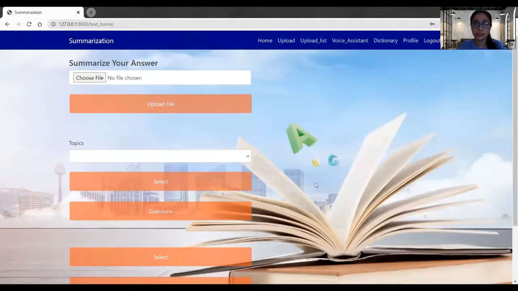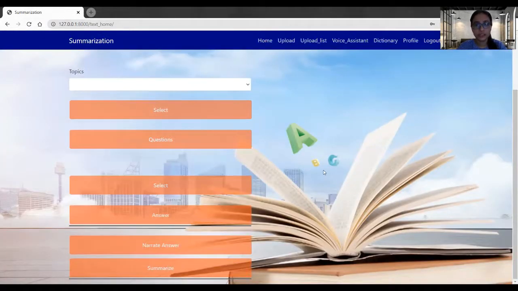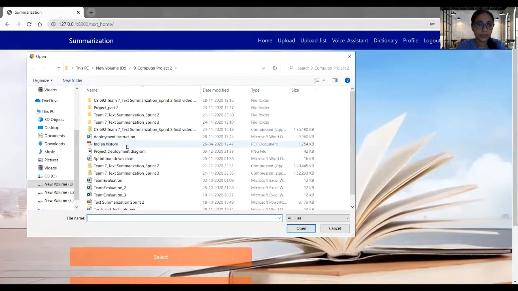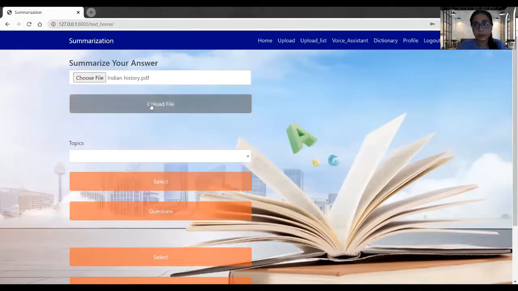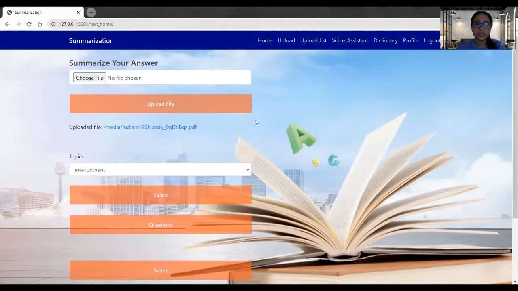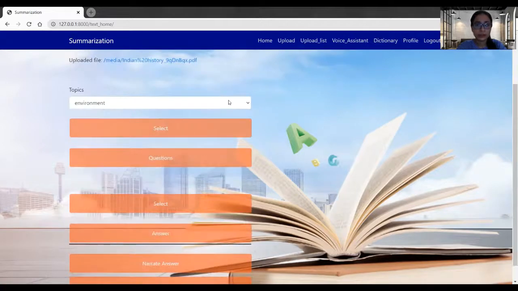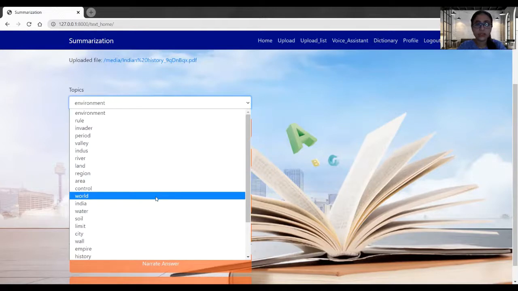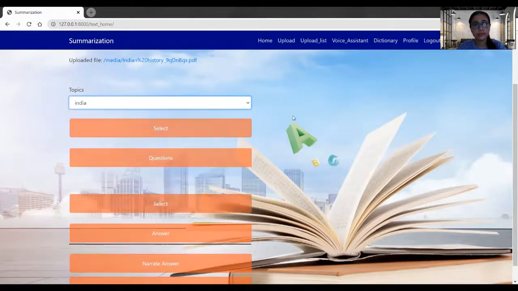I'm able to successfully log in, and this is the home page on which we have landed. On the home page, we will summarize our document. So let's get started. I will choose a file first and upload it. Once the file is uploaded, a list of topics will be generated and it will come here in the topic dropdown. From here, I can select the topic.